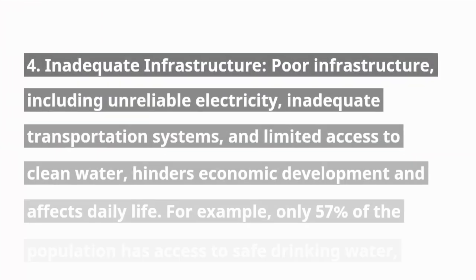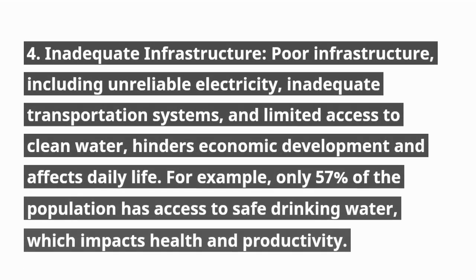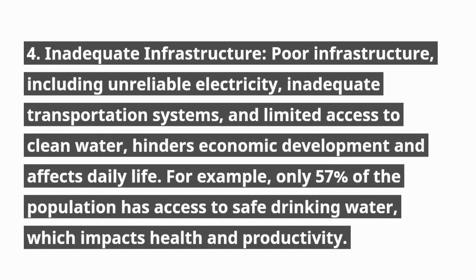4. Inadequate infrastructure. Poor infrastructure, including unreliable electricity, inadequate transportation systems, and limited access to clean water, hinders economic development and affects daily life. For example, only 57% of the population has access to safe drinking water, which impacts health and productivity.